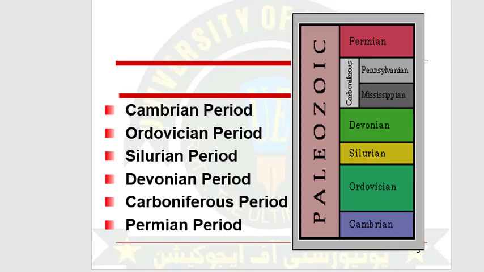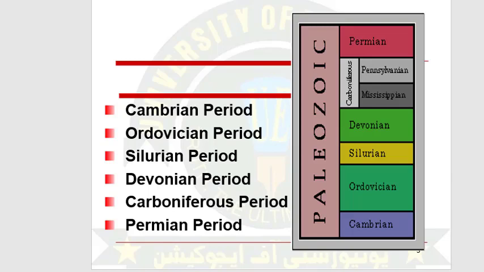The Paleozoic time period was divided into 6 periods. Number 1 is Cambrian, number 2 Ordovician, number 3 Silurian, number 4 Devonian, number 5 Carboniferous, and number 6 Permian.